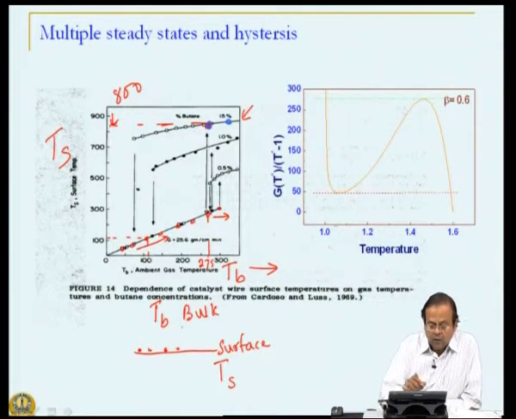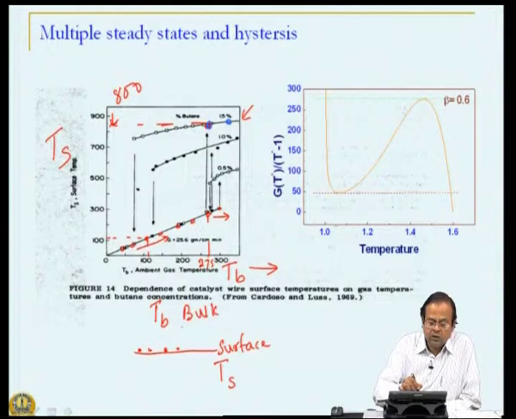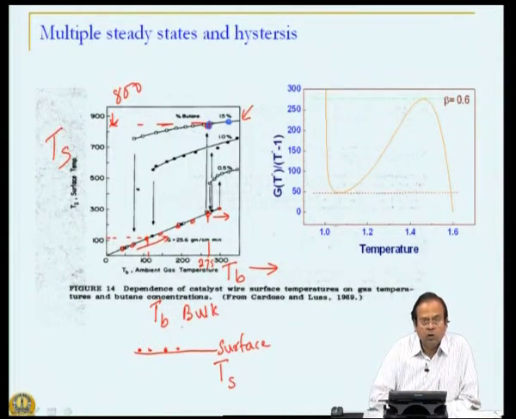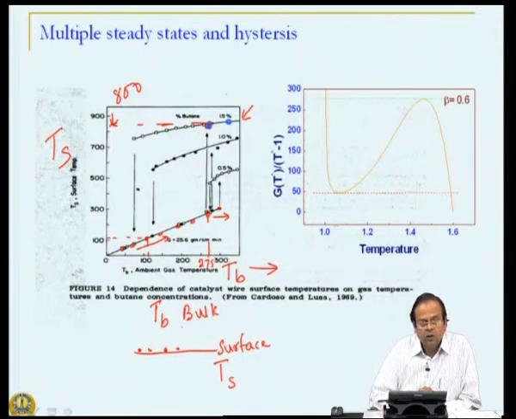So, I had this. Then I decided to reverse the direction of change in bulk temperature. That is, I was at this particular temperature 800 and bulk temperature, let us say 300, almost 500 degree change. That means there is a lot of reaction. So, what I did was we start now cooling the bulk.